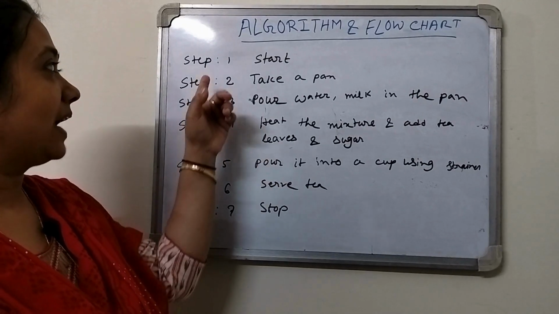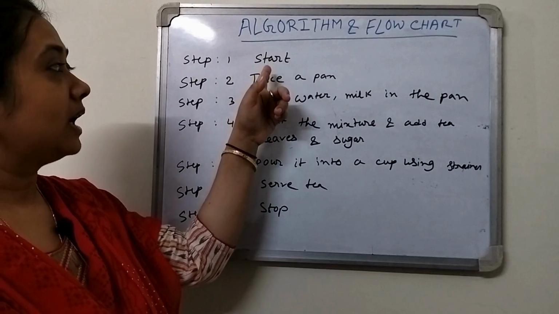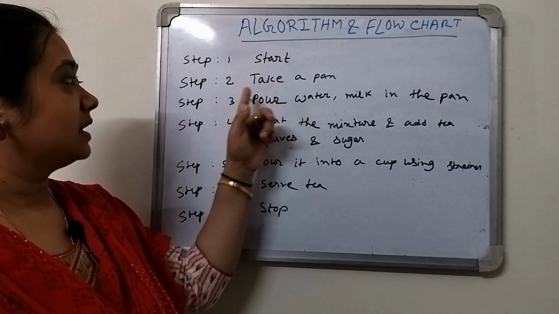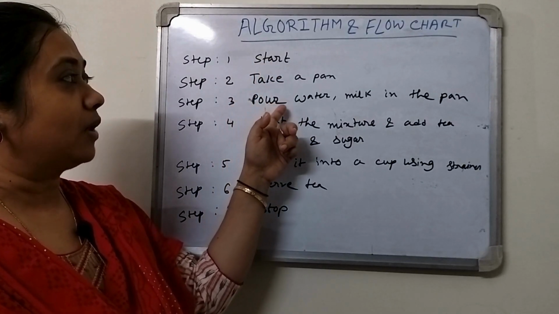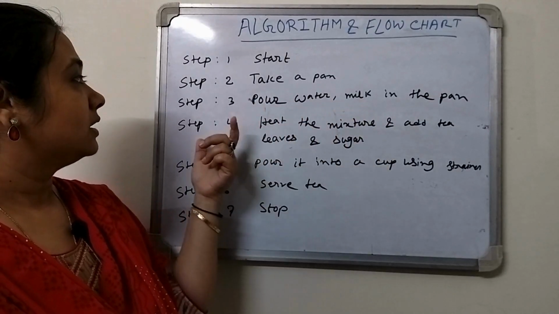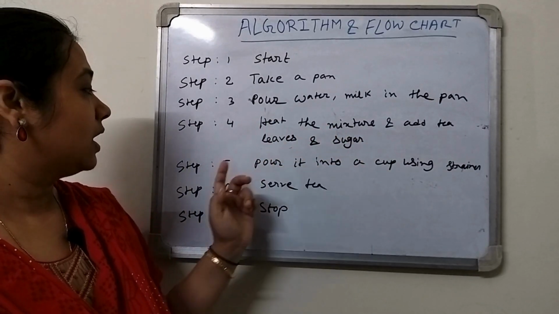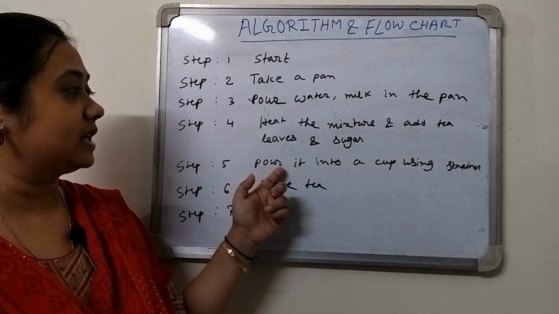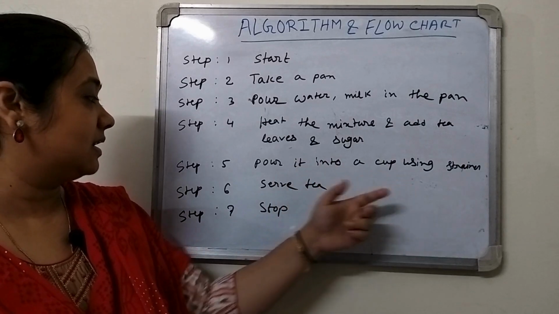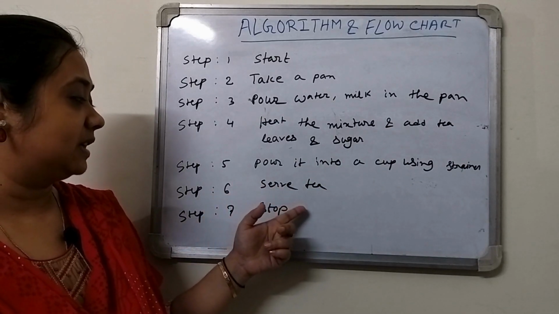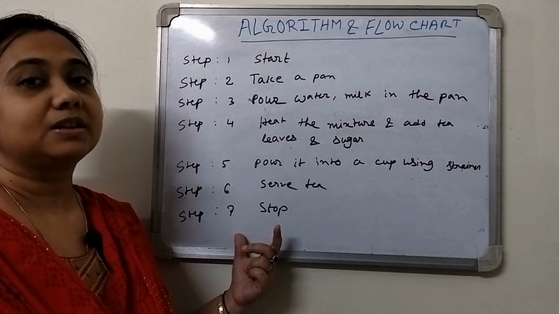So the steps are, at first we have to start. Then we have to take a pan. Step 3 will be pour the water and milk in the pan. The fourth will be heat the mixture and add tea leaves and the sugar. The fifth step will be pour it into a cup using the strainer. Step 6 will be serve the tea and step 7 will be the stop.